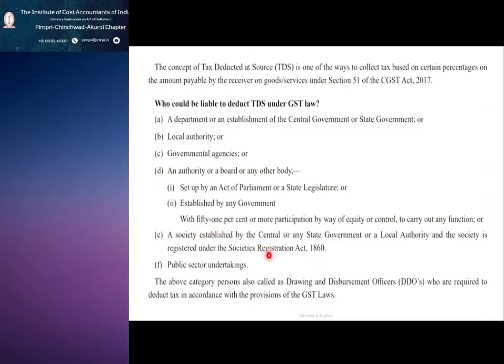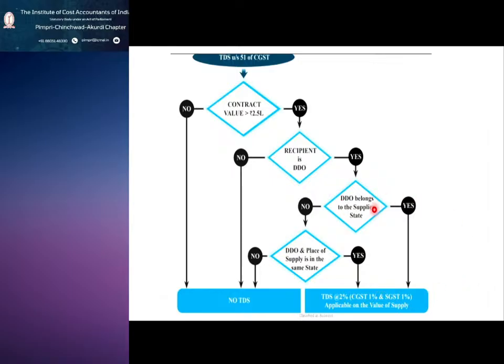The only thing you need to remember is the society registered under the Societies Registration Act, and the public sector undertakings. These are the main ones, and they are called drawing and disbursement officers.